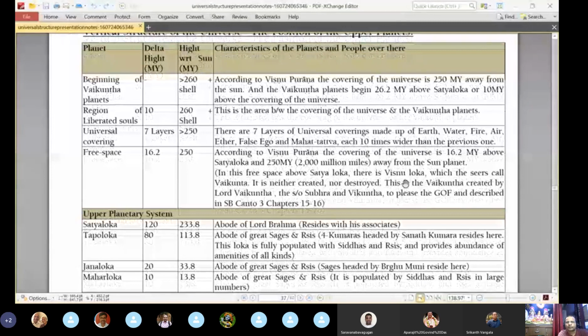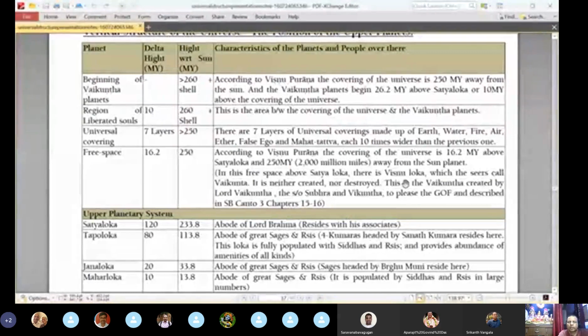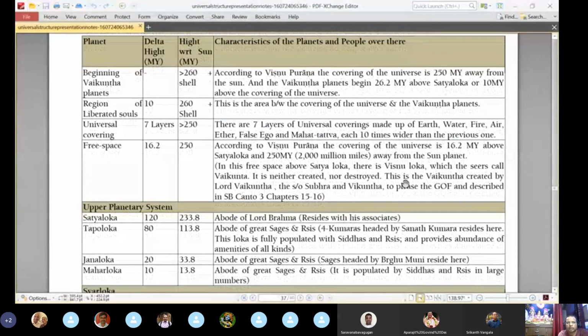According to the Vishnu Purana, the covering of the universe is 250 million yojanas from the sun, and the Vaikuntha planets begin at 26.2 million yojanas above Satyaloka, or 10 million yojanas above the covering of the universe. So it is very, very far. Then just below the Vaikuntha planets is the impersonal Brahmajyoti. This is 260 million yojanas from the sun. The delta height is given in the other column.